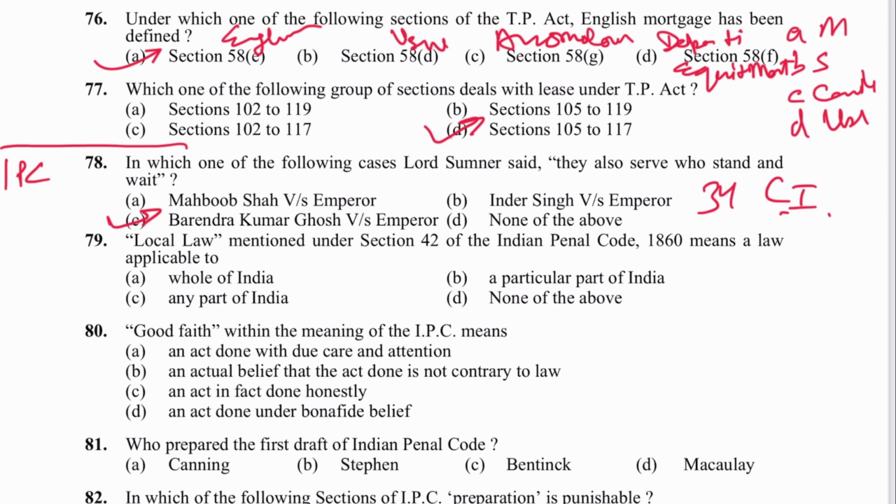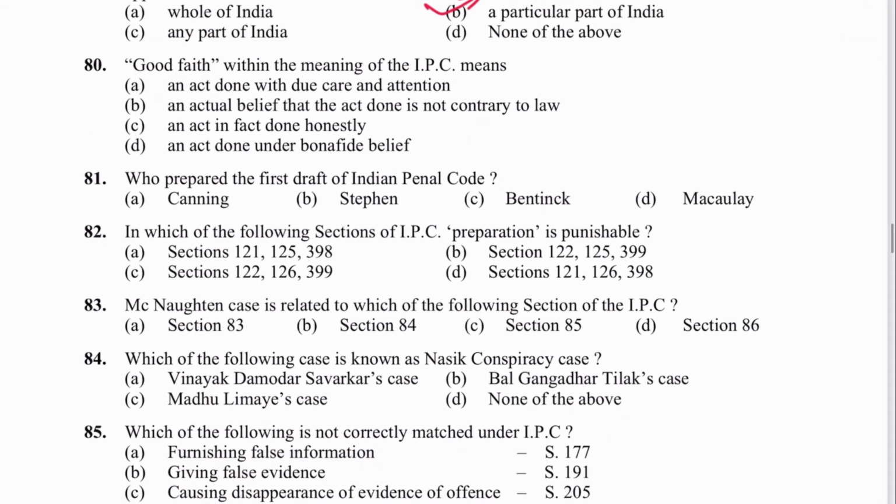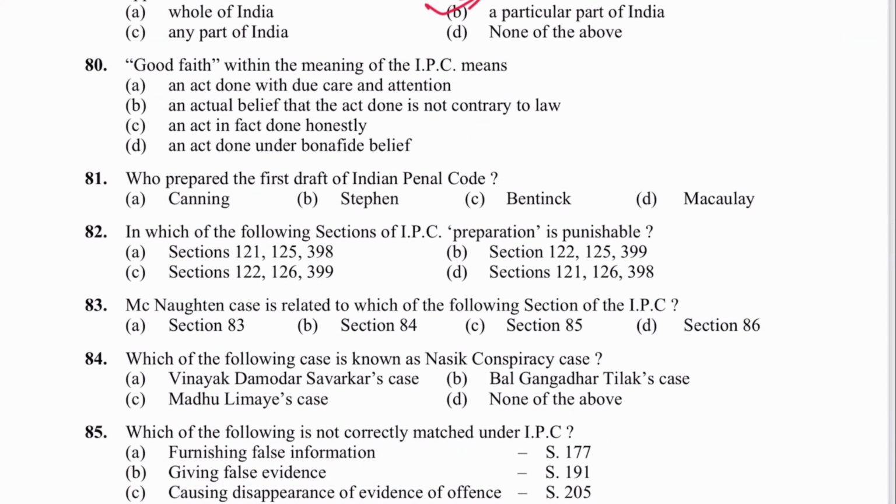Next is 79. Local law mentioned in 42 means a law applicable to a particular part of India. B is the answer. Next question number 80. Good faith within the meaning of IPC means an act done with due care and attention. A is the answer. It is mentioned in section 52. Next is 81. Who prepared the first draft of IPC? Lord Macaulay. First Law Commission.